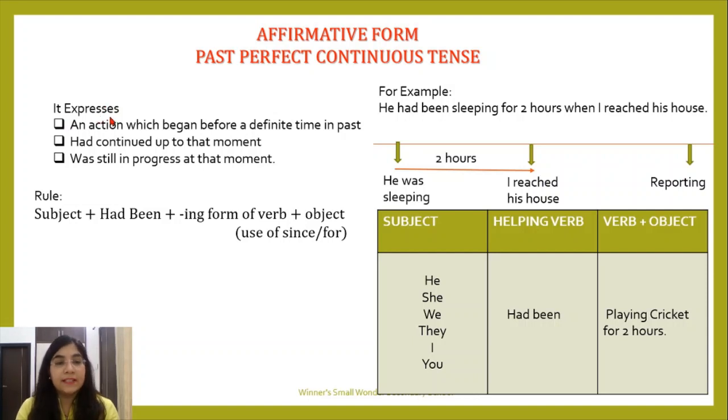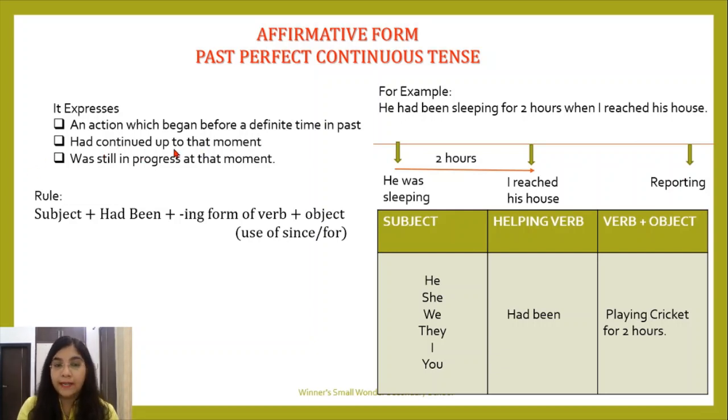It expresses an action which began before a definite time in past. What does that mean? The first point: an action. When has it started? It has started in the past at a definite time. Okay? A definite moment is there when I started an action in the past. Then had continued up to that moment.